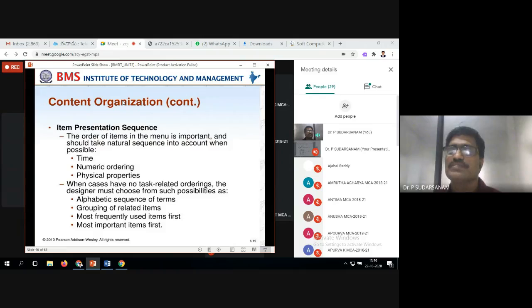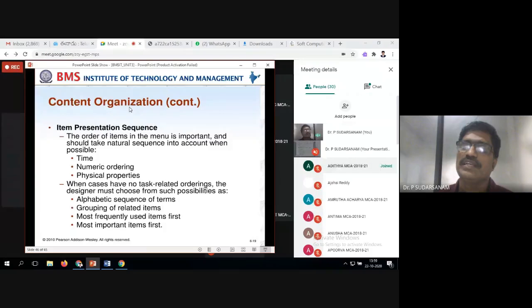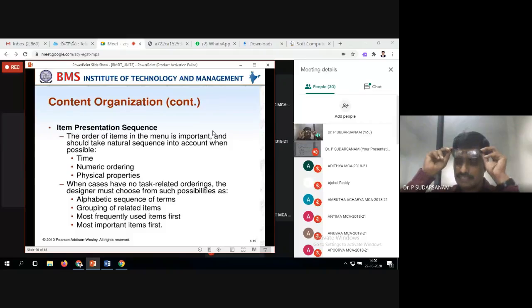For example, some of the age groups when you are downloading, or I want some of the names. In that case, alphabetical order should always be the best, either descending order or ascending order. So that's the numerical ordering. Otherwise, searching will be difficult. That is the reason it should always be alphabetical order. Or if you take the register numbers, that is the numerical ordering.